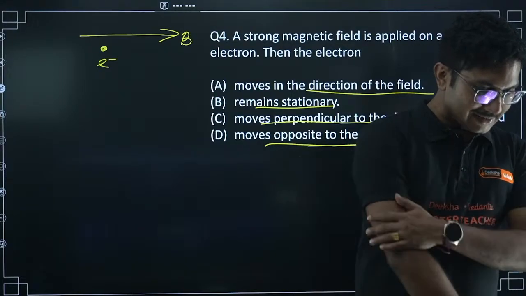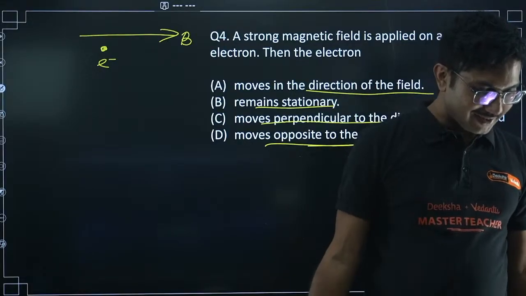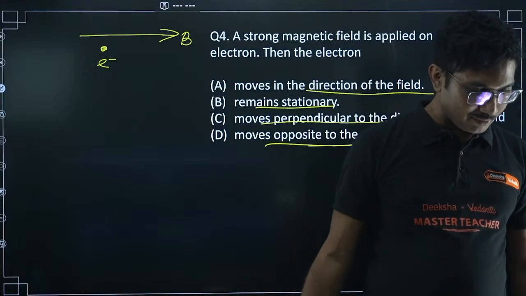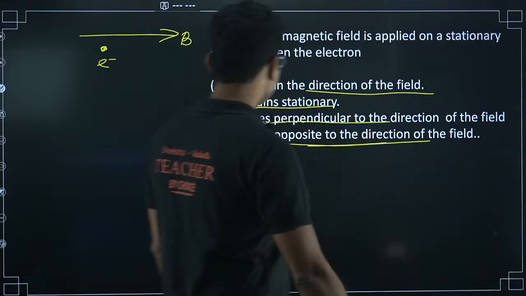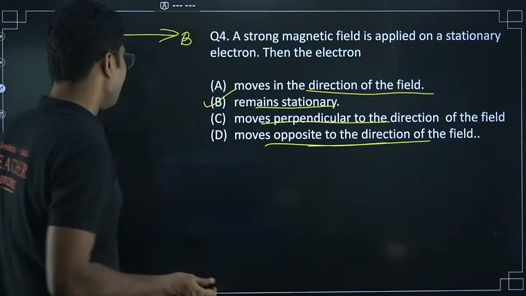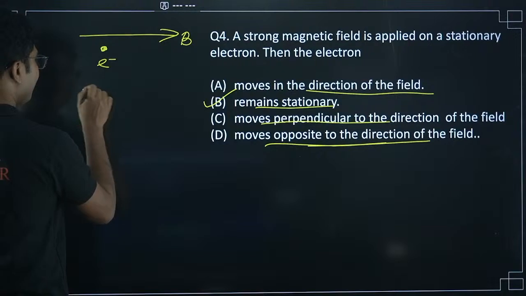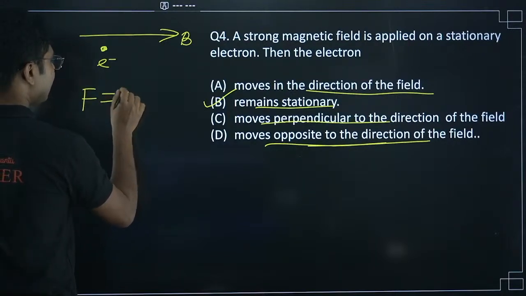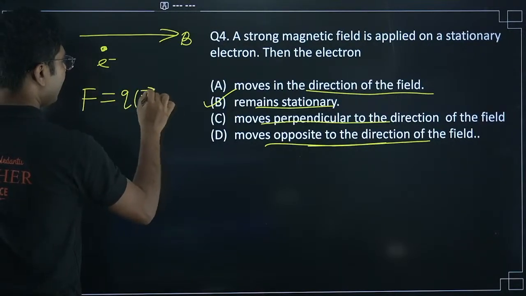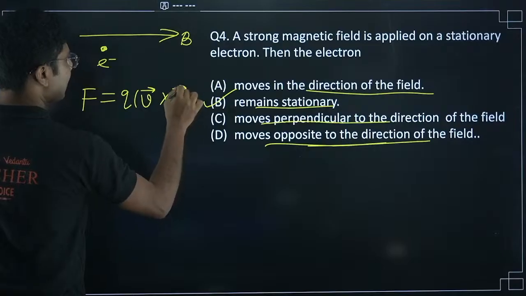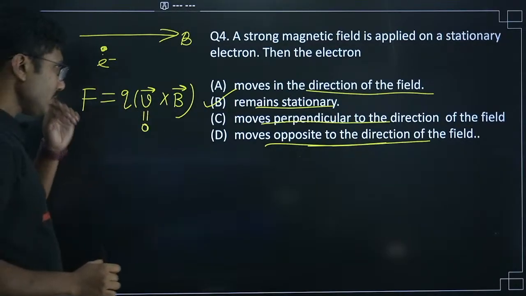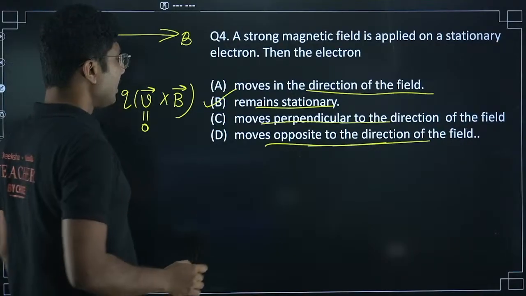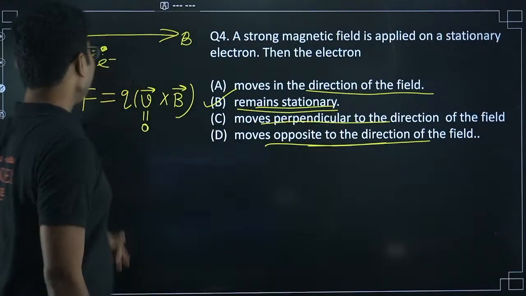Karnataka, don't guess the answer. A, B, which one is correct? Sometimes you are saying A, sometimes you are saying B. Gayatri is saying option B. Okay, Akshay is saying option B. So yes, it will remain stationary. Why? If you remember the previous answer, it is Q into V cross B. Now in this case, the electron is stationary, that means velocity is 0. So if velocity is 0, it will remain stationary. As simple as that.